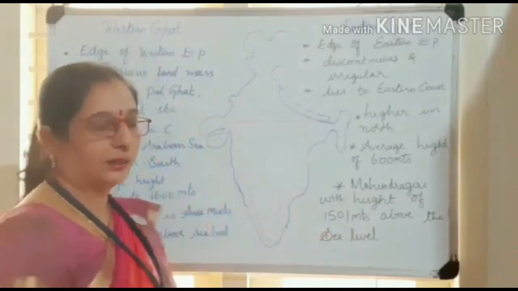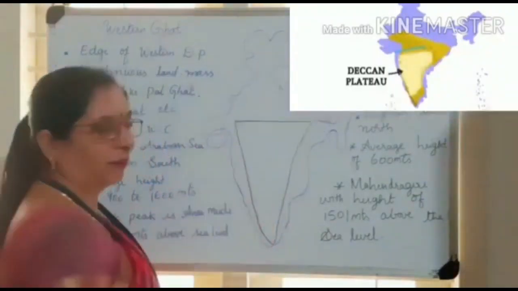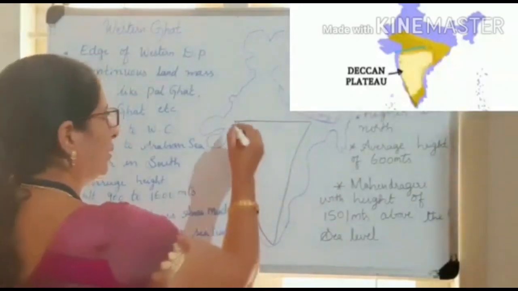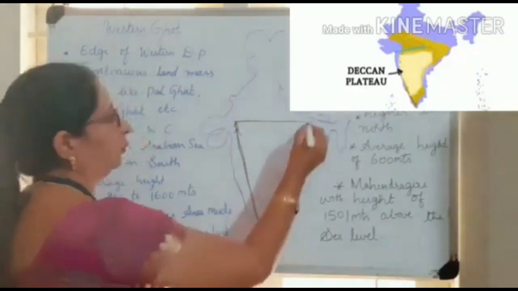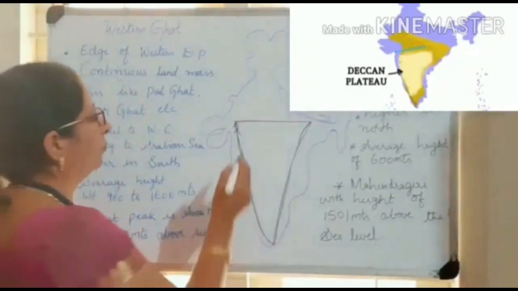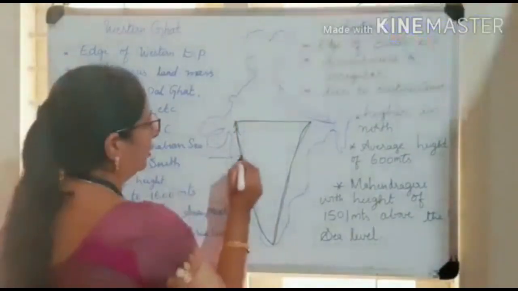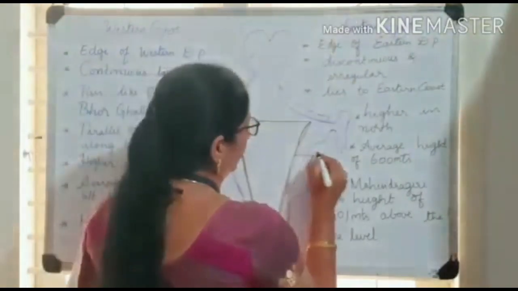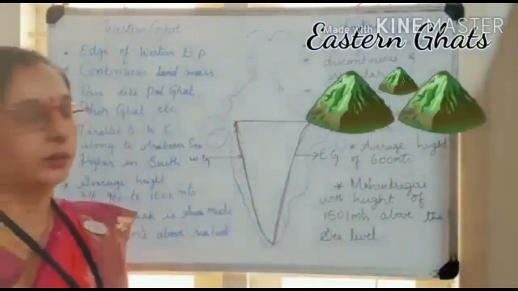Where does the Deccan Plateau lie, children? It lies in the southern part of India in a triangle shape. Yes? Very good. You remember. And the edges of the Deccan Plateau are called Ghats. Understood, children? The edge which is present on the west side is called the Western Ghats. The Ghat which is present on the edge of the Deccan Plateau in the east side is called the Eastern Ghats.